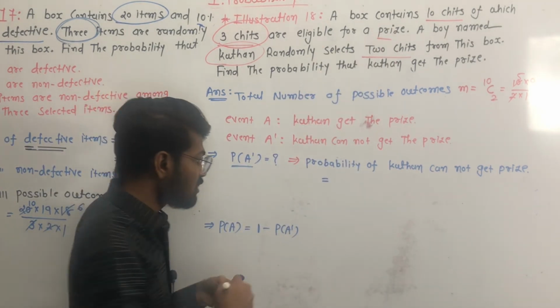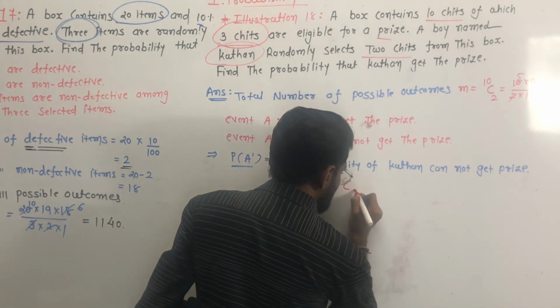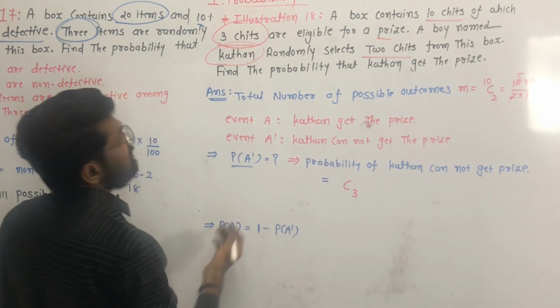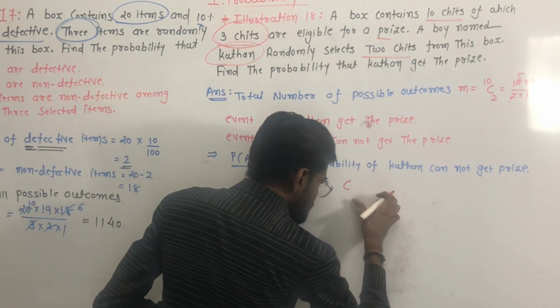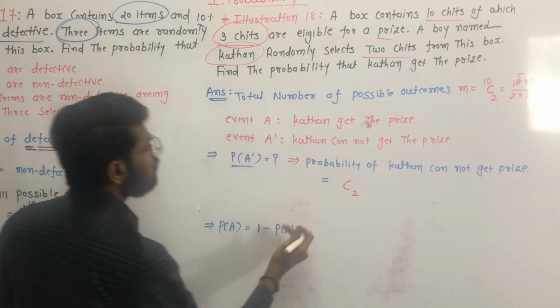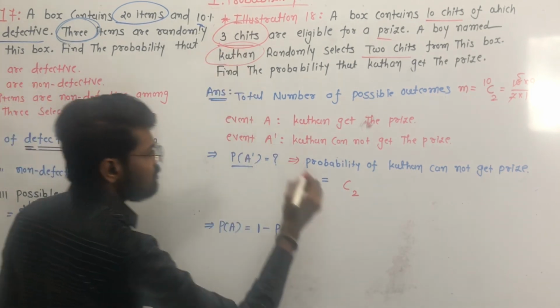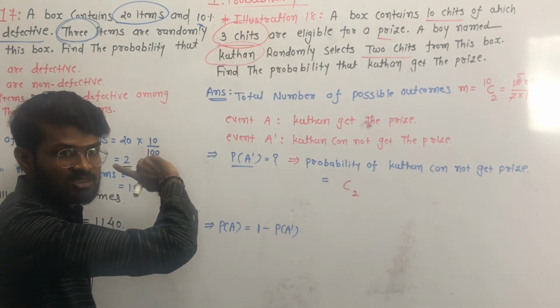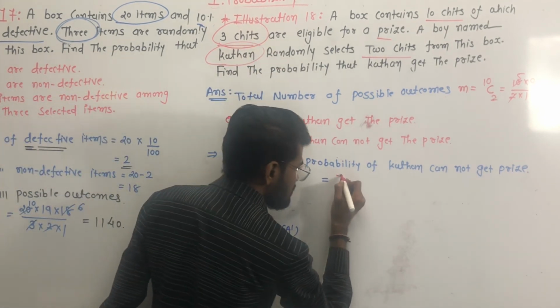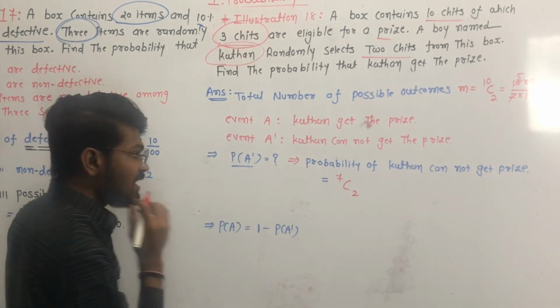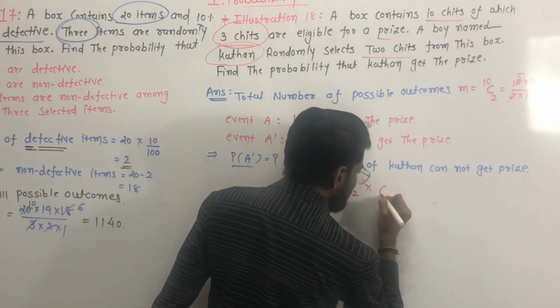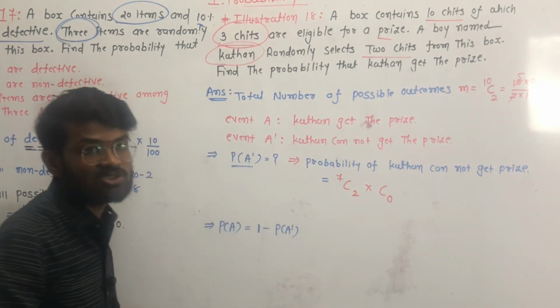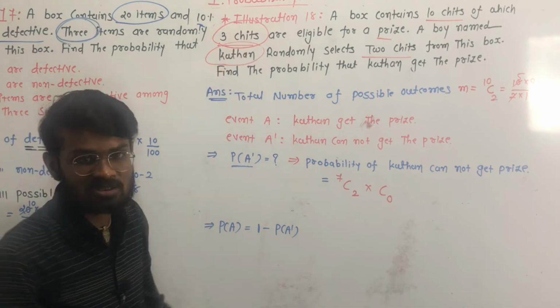So Kathan has to select 2 chits out of the remaining 7 chits, and multiplied by that, Kathan now has to select 0 chits from these 3 chits.